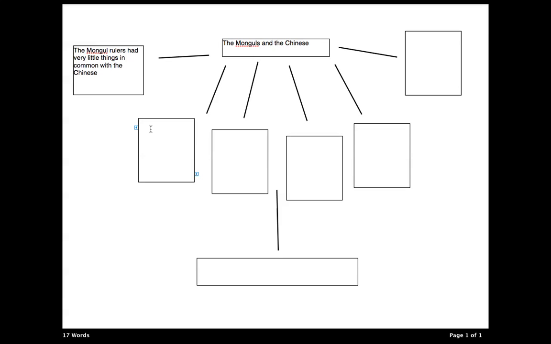The second one would be Kublai Khan was an able ruler. The third one would be Mongols believed foreigners were trustworthy.